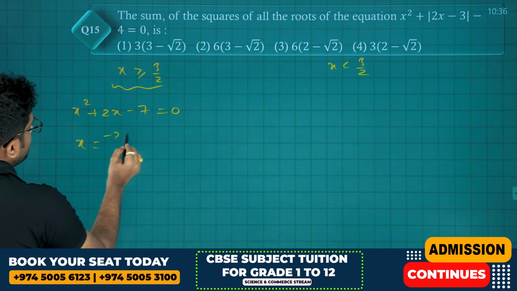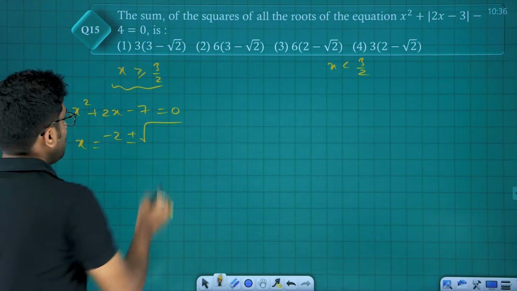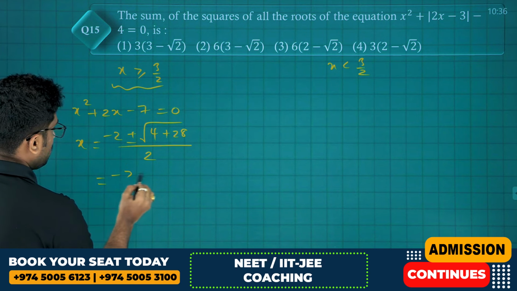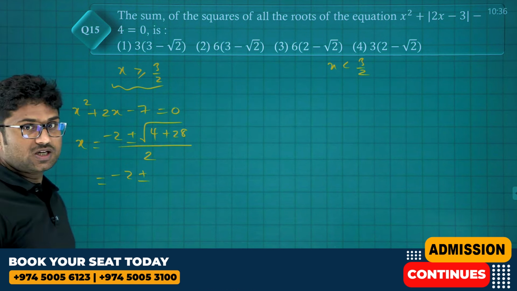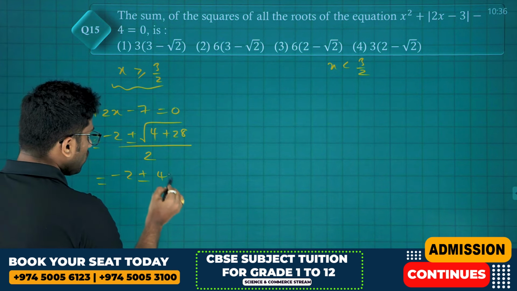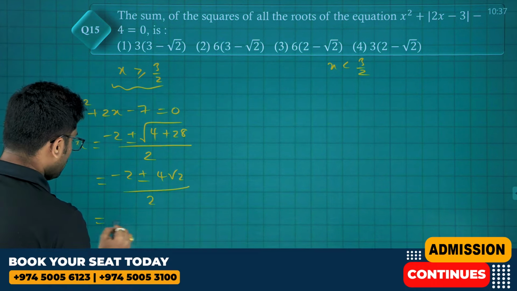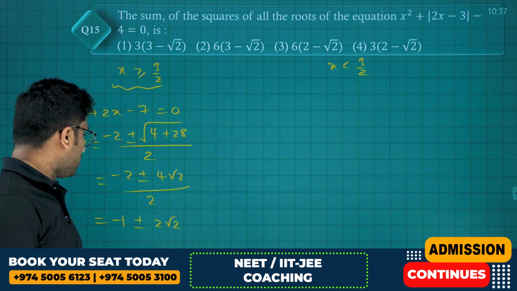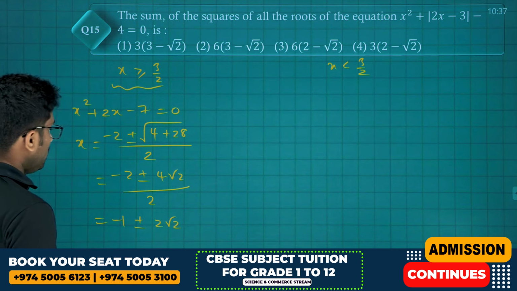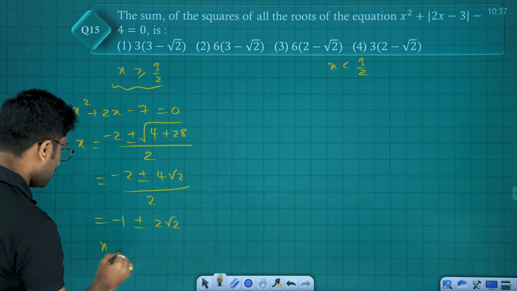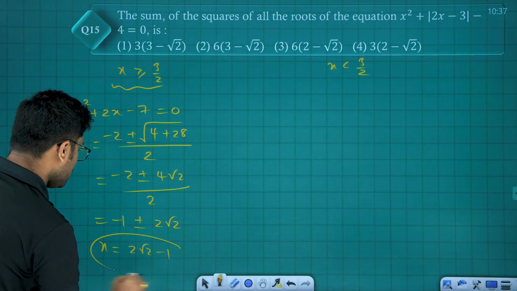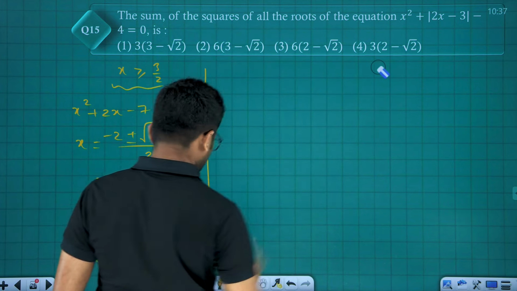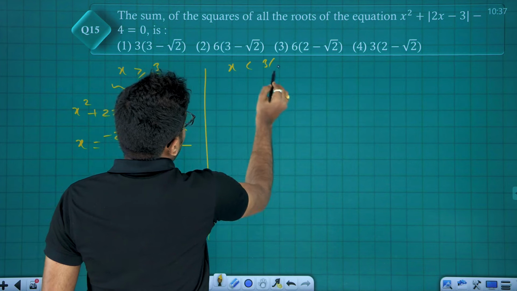x equals minus b plus or minus root over b square minus 4ac, that is 4 plus 28 divided by 2. Minus 2 plus or minus root of 28 plus 4, that is 32. Root 32 is 4 root 2, divided by 2, which is minus 1 plus or minus 2 root 2. If x is greater than or equal to 3 by 2, you can't take the negative. So it is 2 root 2 minus 1. x equals 2 root 2 minus 1 is our first result. This is one root. And for x less than 3 by 2 we take the other case.